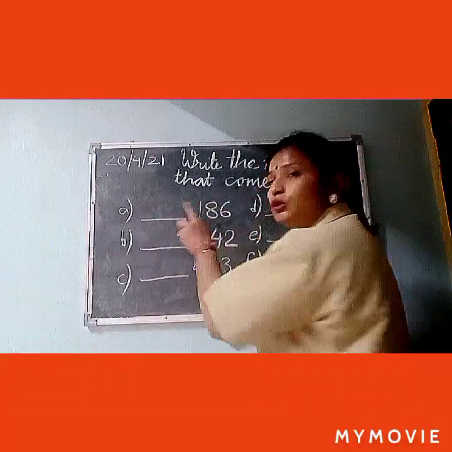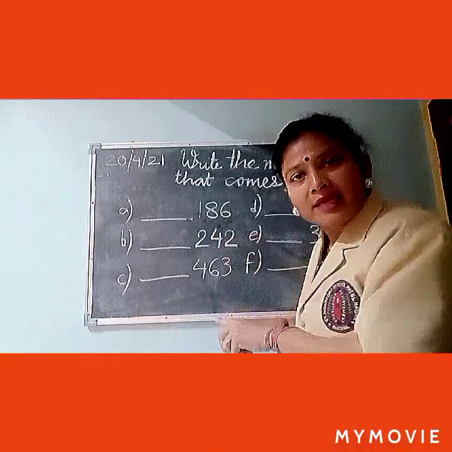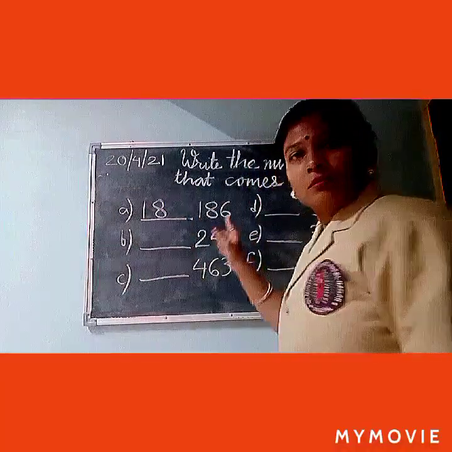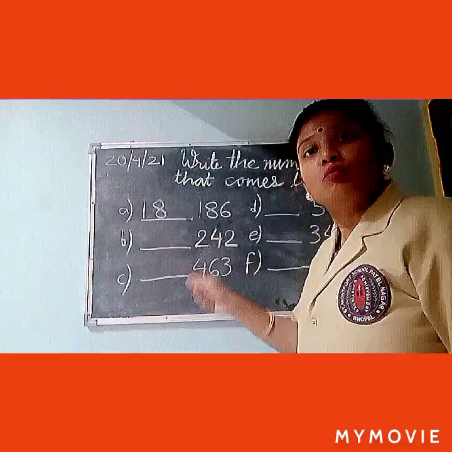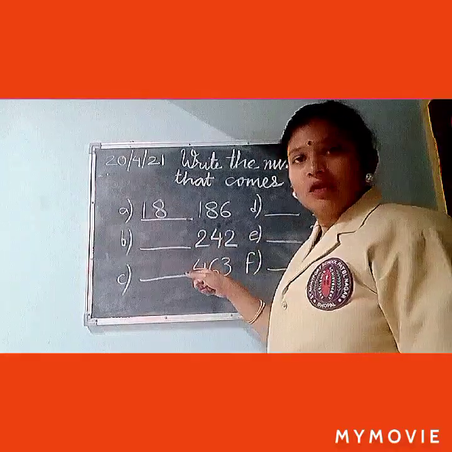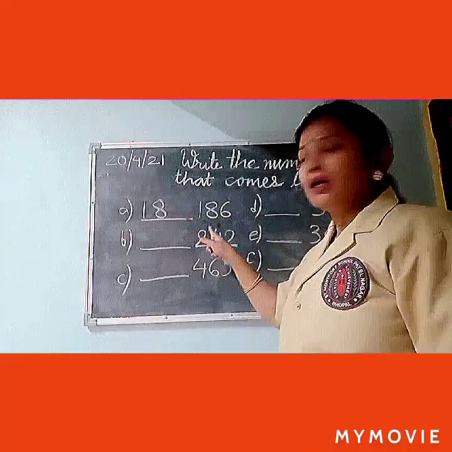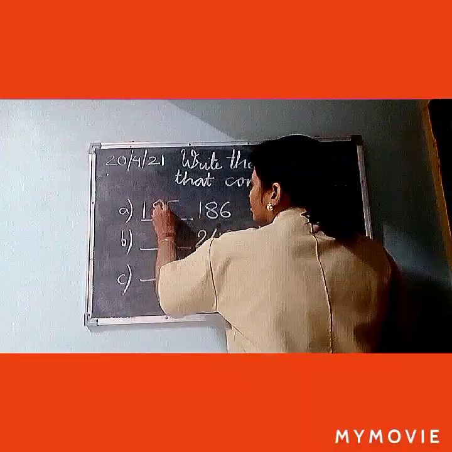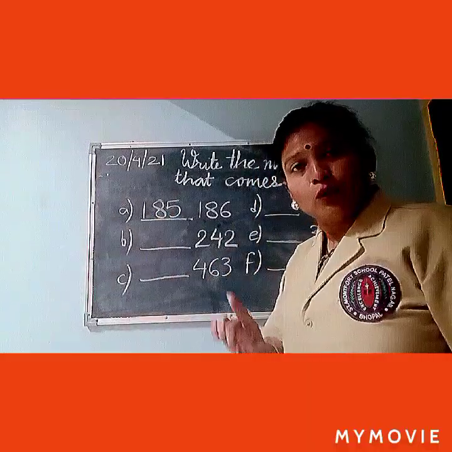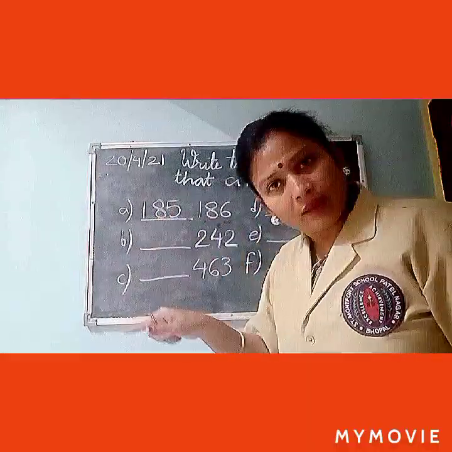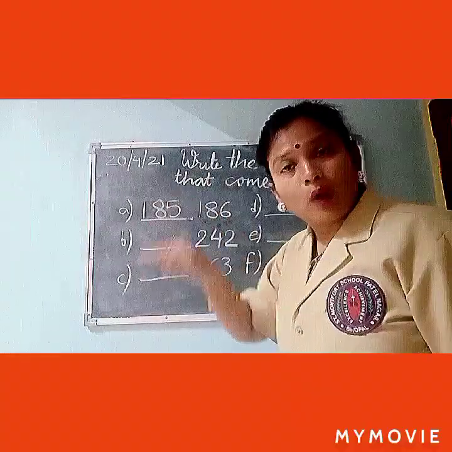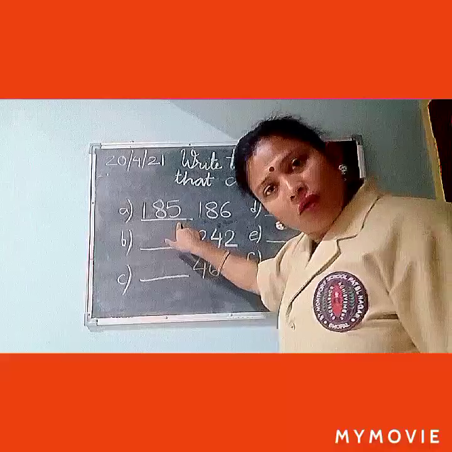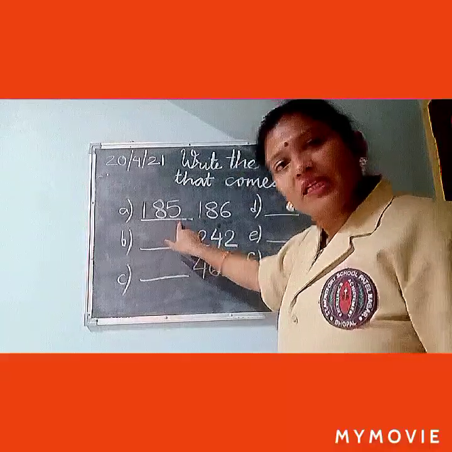The other 2 digits you will write as it is. 1, 8, and as we have to write it before this digit, so what you will write here? 5. Just now I told you that you will subtract 1. And if we subtract 1 from 186, we will get 185. You can do it and see.